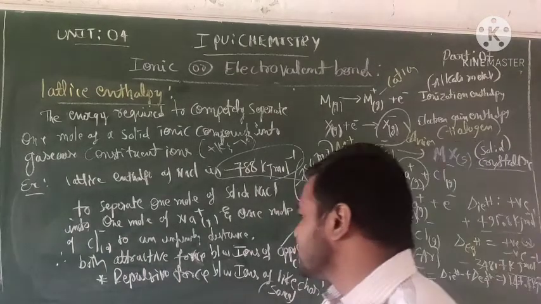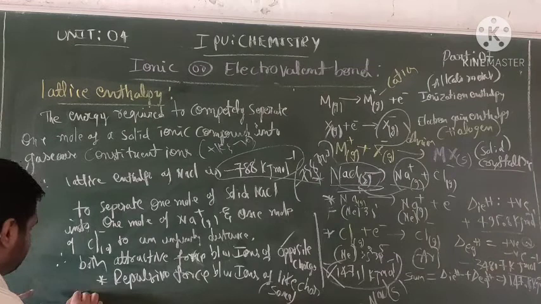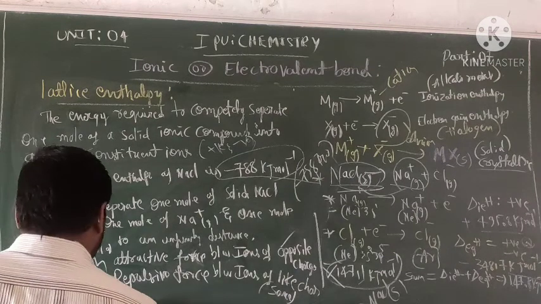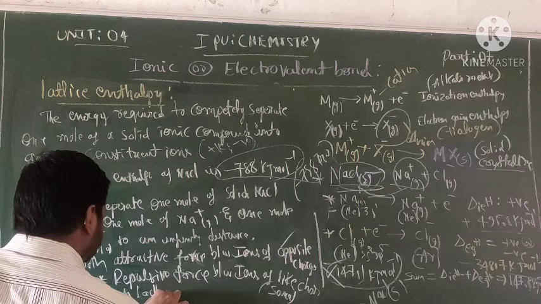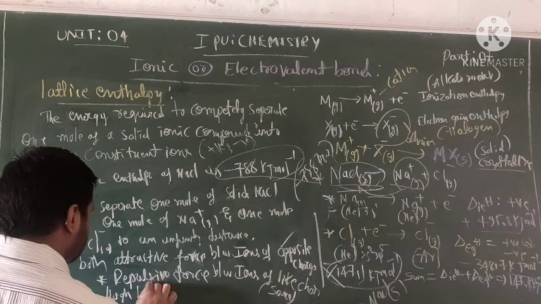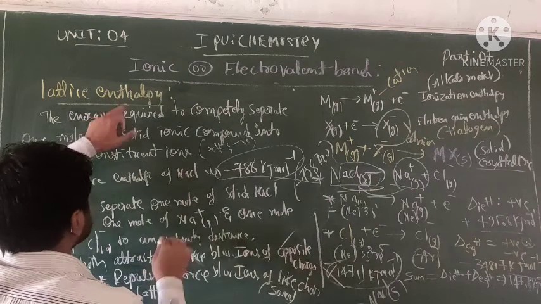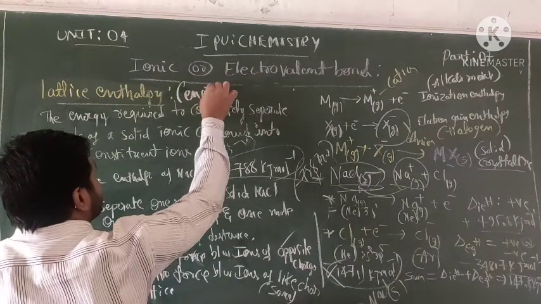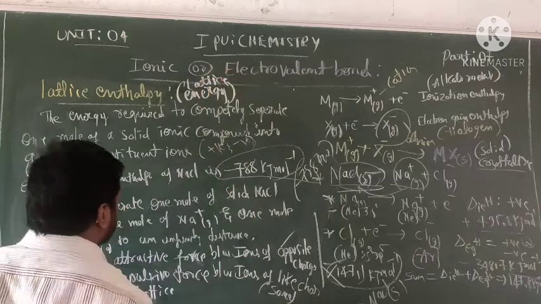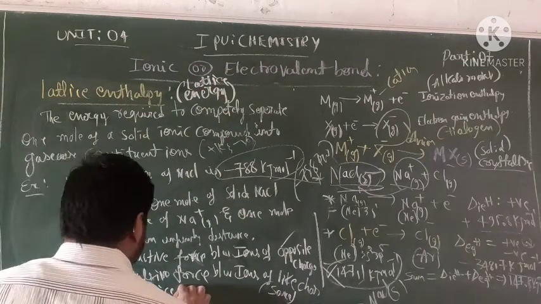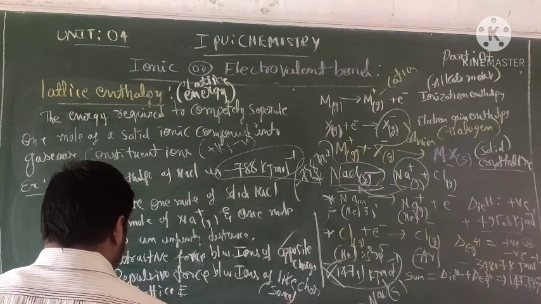Okay. So one more point: high lattice enthalpy or lattice energy. We call both of them lattice energy or lattice enthalpy.